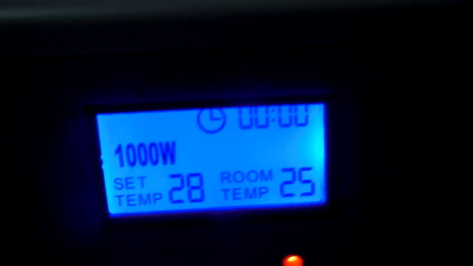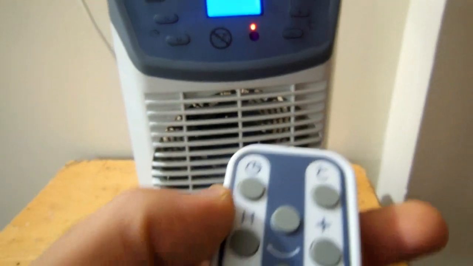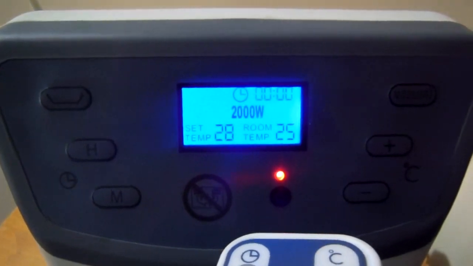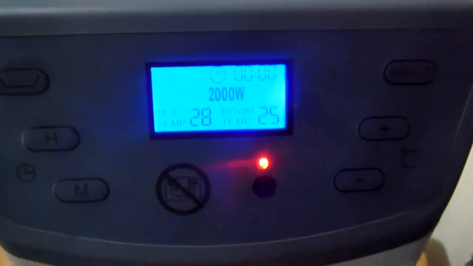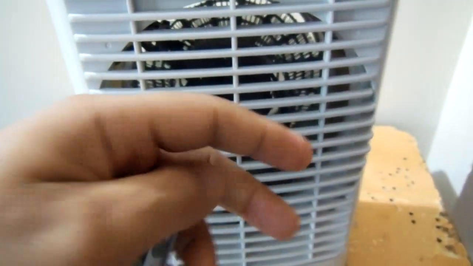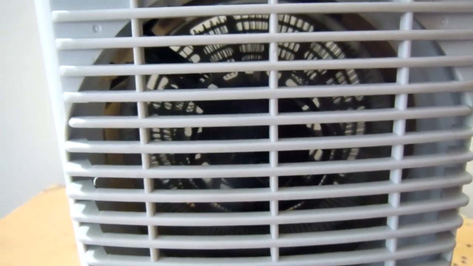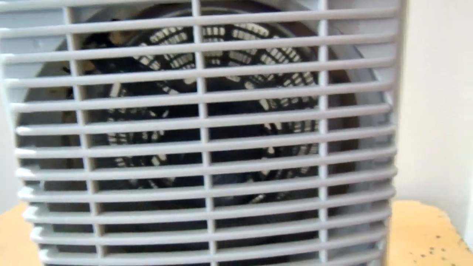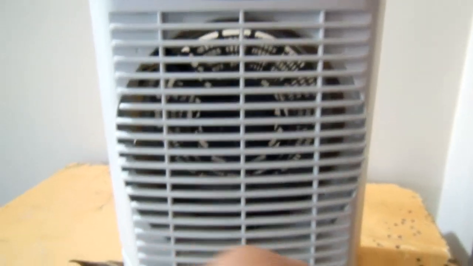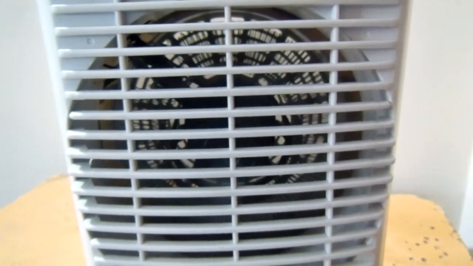And you can also change the mode of the heater. Now it is operating in 1000 mode. You can change its mode to 2000 watt in this way. Now it is operating at 2000 watt, and the air is quite hot, but the heating element is not red, because it heats the room by convection, and the air passing through the coil does not allow the coil to become red hot.